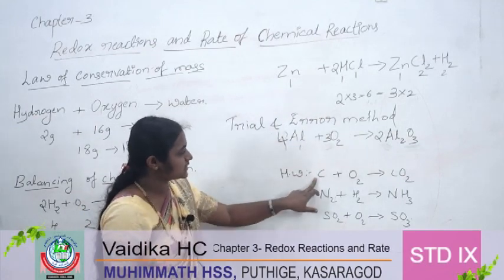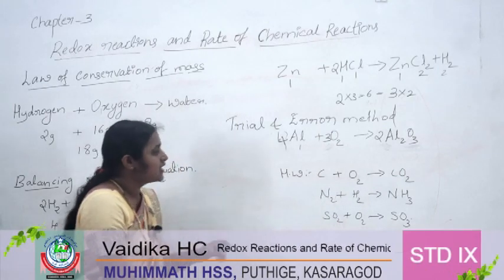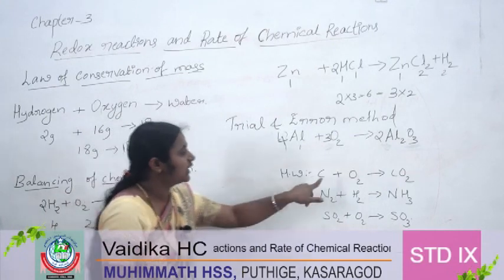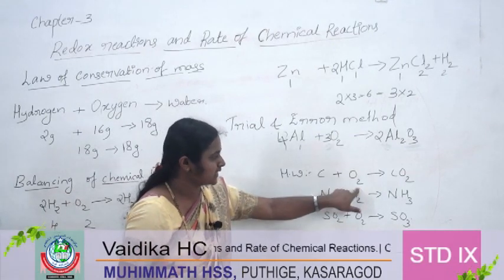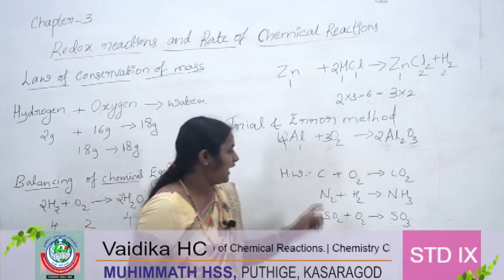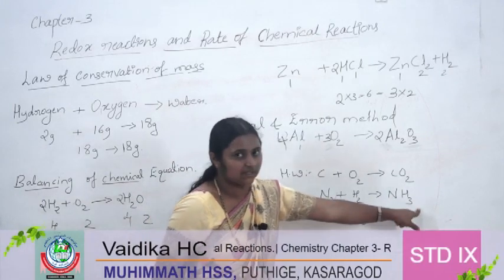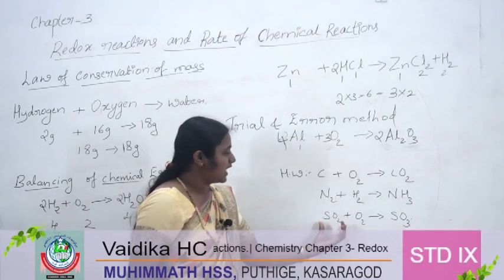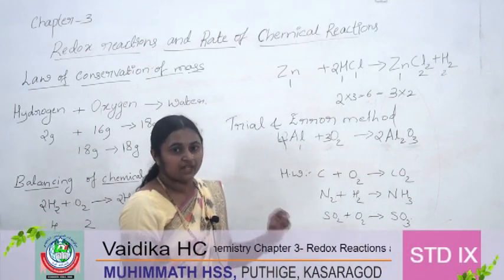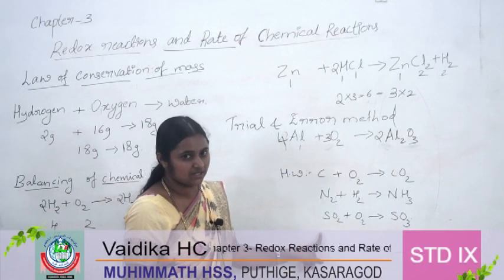It is a trial and error method. We have to write some numbers here and balance it. So I have given some homework to you. You have to do it. Carbon plus oxygen gives carbon dioxide, that is CO2, and N2 plus H2 gives NH3, that is ammonia, and SO2 plus O2 gives SO3. So what is the work for you? You have to balance these equations.